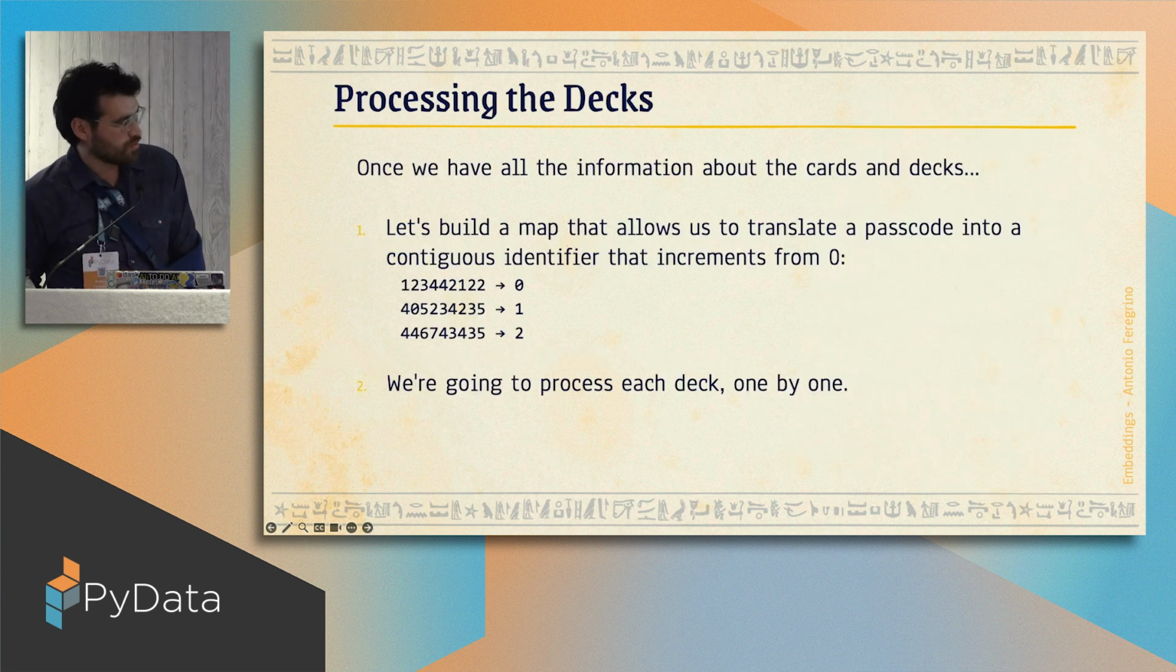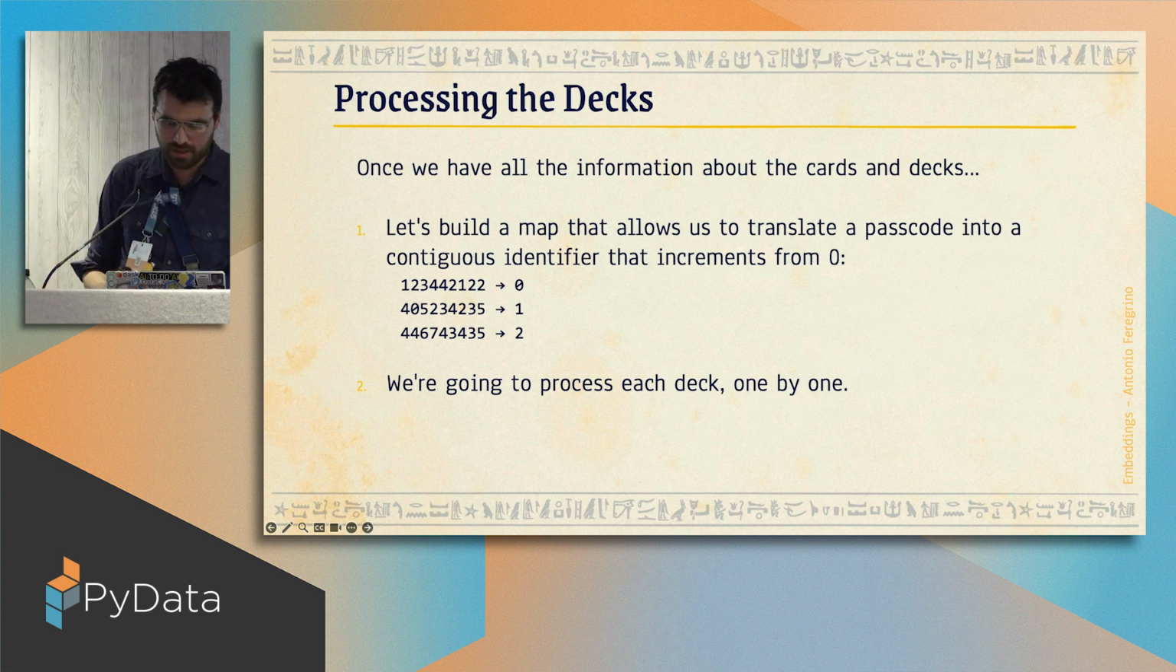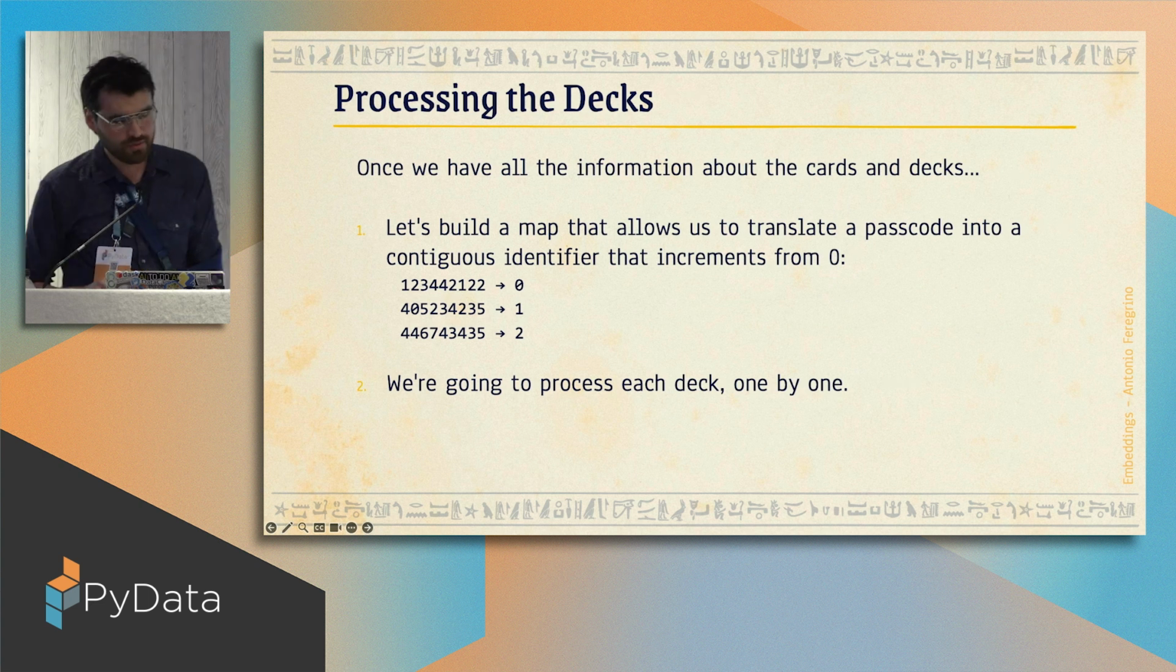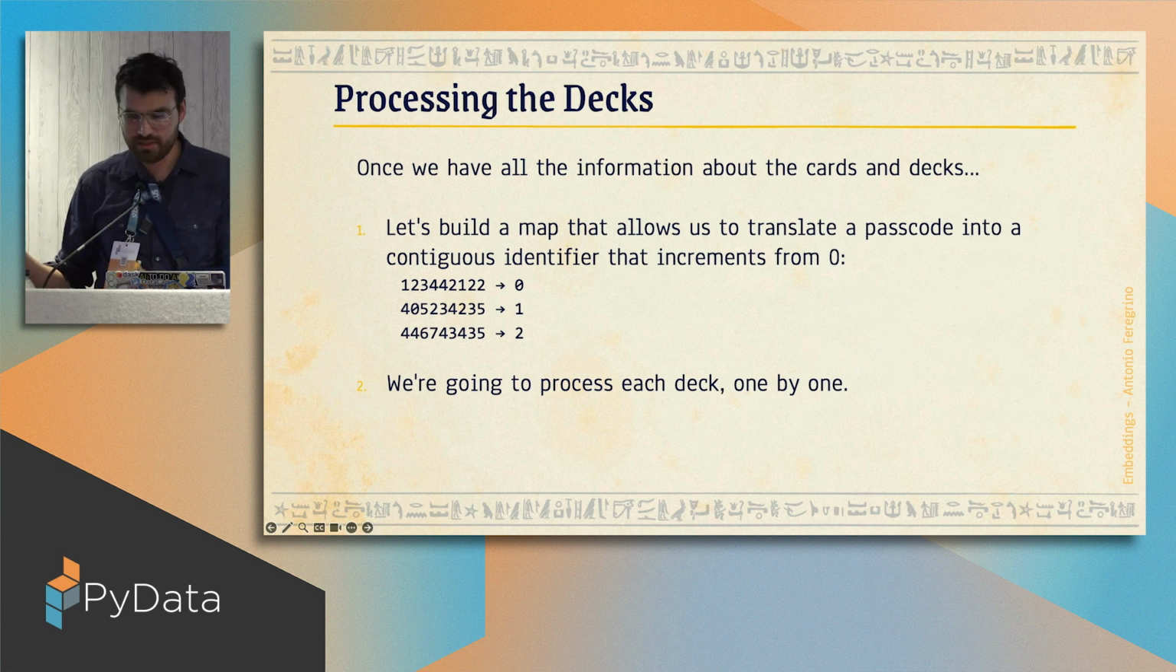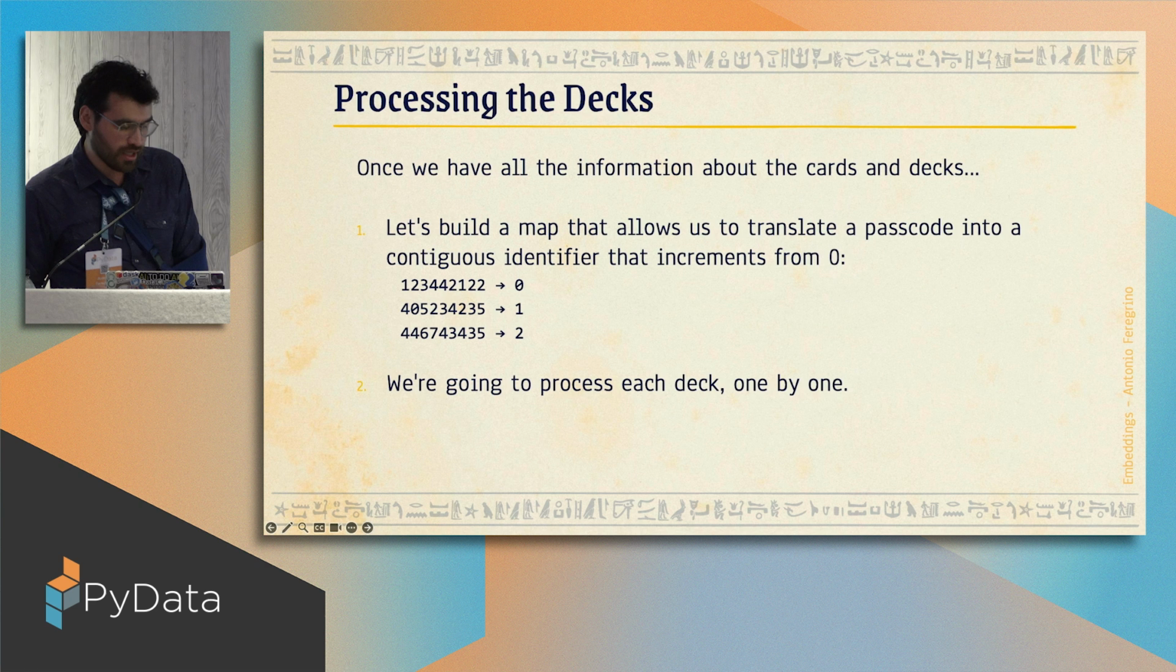So the first thing you have to do is to build a map. Remember, I told you that the cards have a passcode, and we have to turn this passcode into a continuously increasing number, just so that we can use these cards now as indexes, or indices, I don't know how to say it in English. And we're going to process each deck one by one.